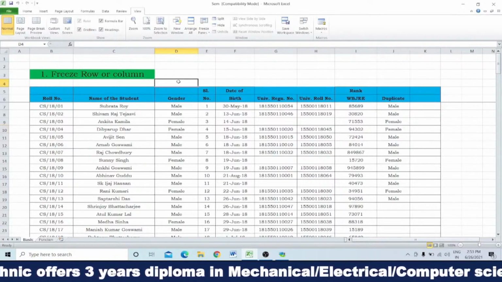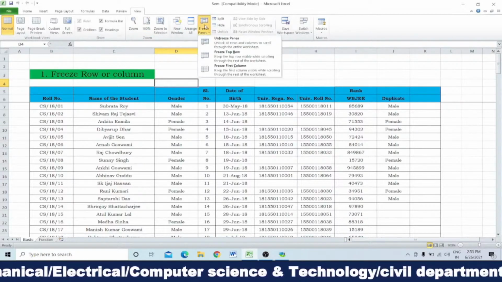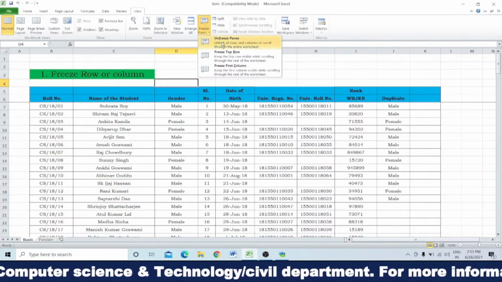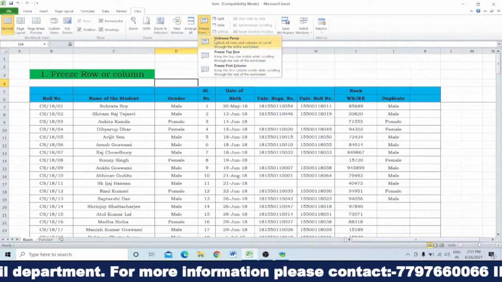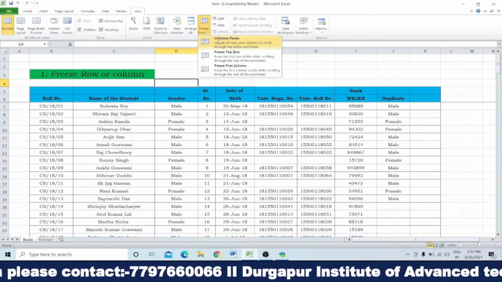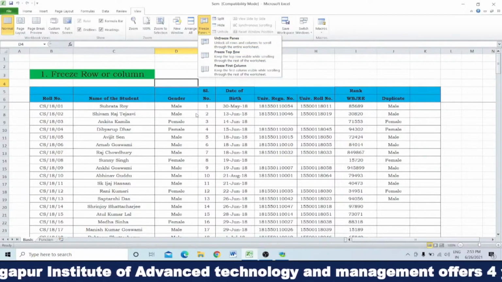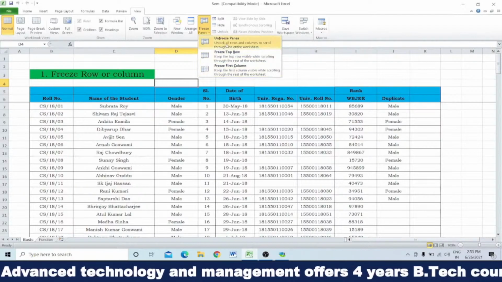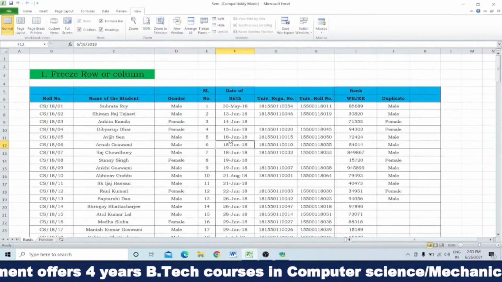What we will do, just again go to the View tab, click on the Freeze Panes, and then Freeze Panes. As it is already frozen, it is written Unfreeze. If it is written Unfreeze, you can understand that the rows or columns are already in a frozen condition. So click on Unfreeze Panes, and then it again becomes unfrozen.